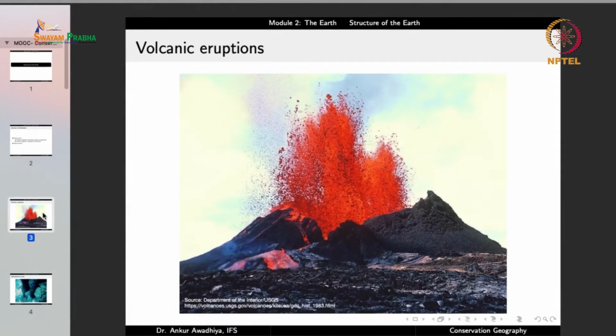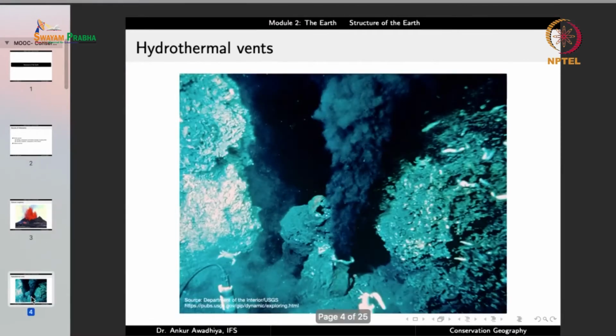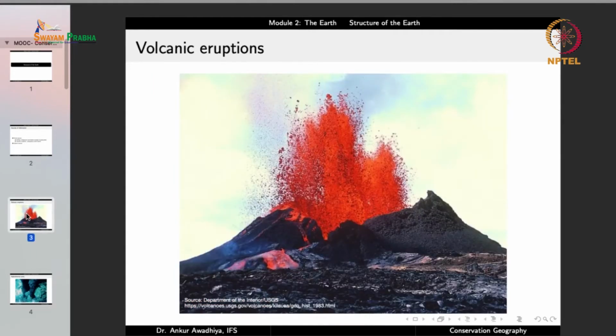Now volcanoes can occur on the surface of the earth, or they can even occur deep down in the oceans. Now in a number of locations we have these volcanic eruptions, and the magma that is inside the earth comes out, it becomes lava, and in certain cases there are very spectacular explosions, and we can take samples from these.